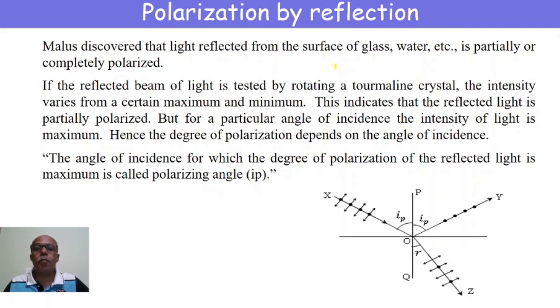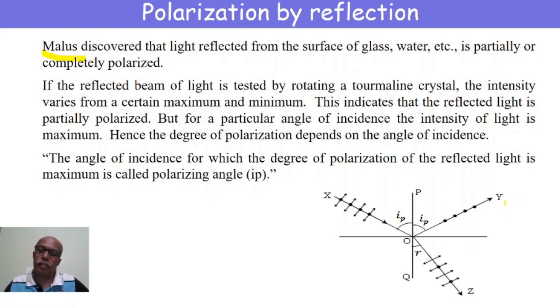First one is polarization by reflection. We produce plane polarized light by a phenomenon known as reflection. And this phenomenon was first observed by Malus. He observed that when light is reflected from the surface of glass or water, the reflected light is partially or completely polarized. That partial or complete polarization of the reflected light depends on the angle of incidence.